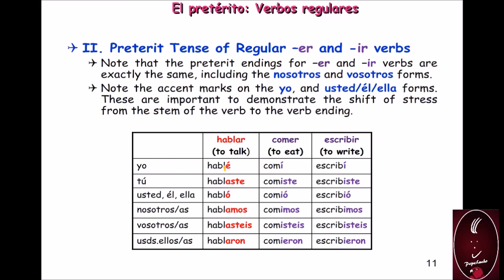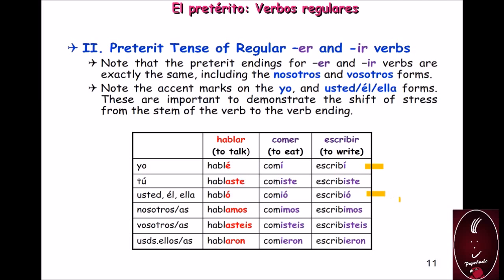Here we have comer: comí, comiste, comió, comimos, comisteis, comieron. Escribir: escribí, escribiste, escribió, escribimos, escribisteis, escribieron. So, yo form: hablé, comí, escribí. Él, ella, usted form: habló, comió, escribió. All of those forms have an accent mark.